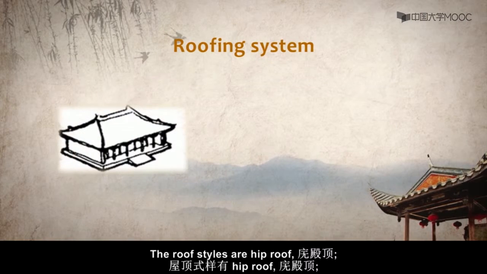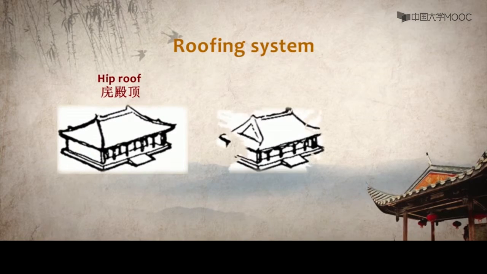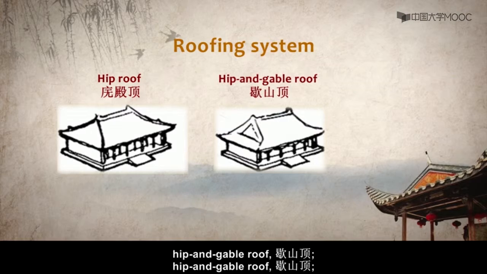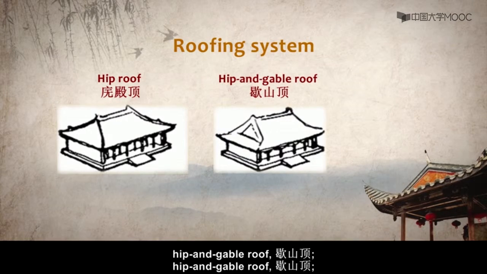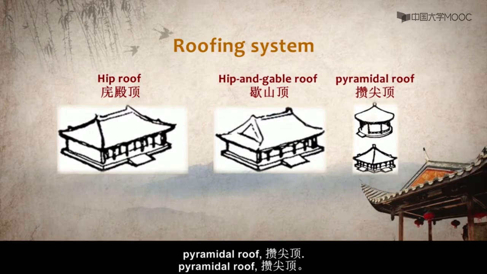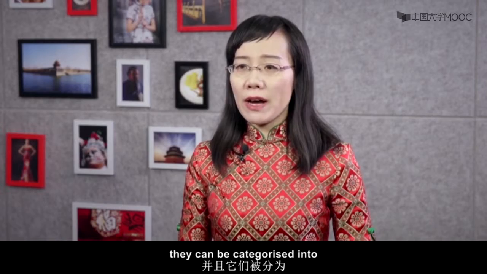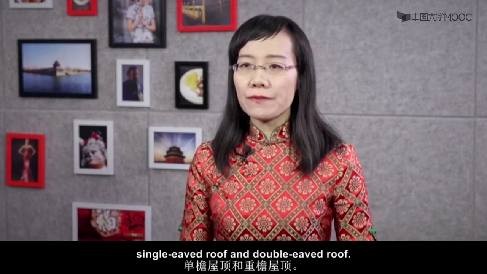The roof styles are hip roof, 庑殿顶, hip and gable roof, 歇山顶, pyramidal roof, 攒尖顶. There are 11 roof styles in the Qing dynasty, and they can be categorized into single-eaved roof and double-eaved roof.